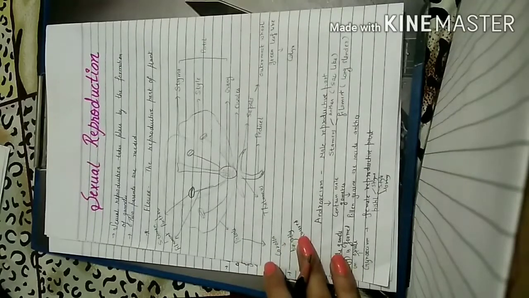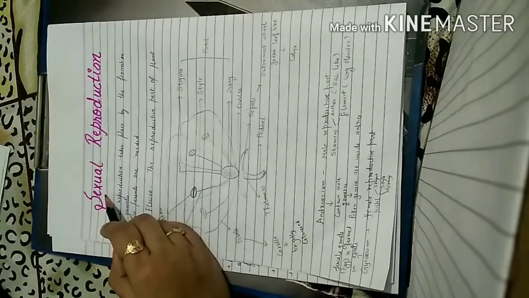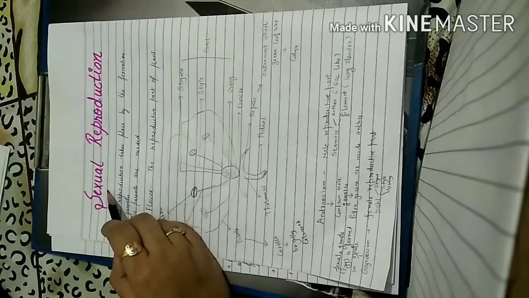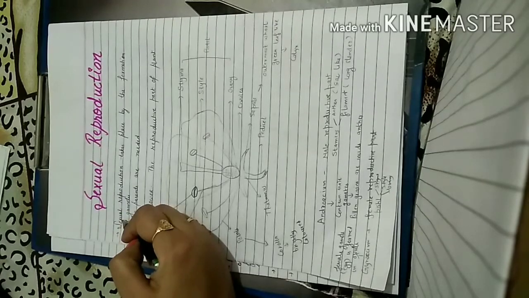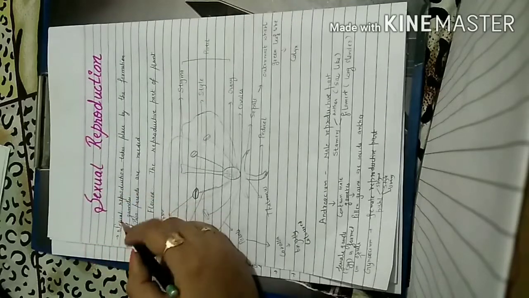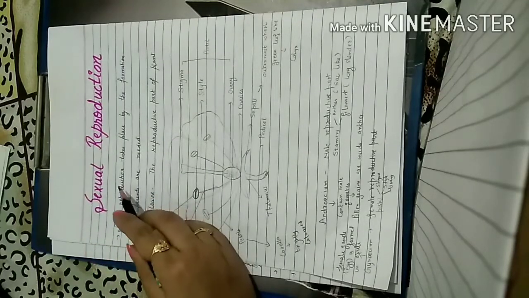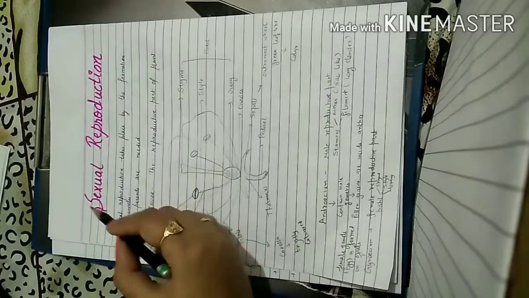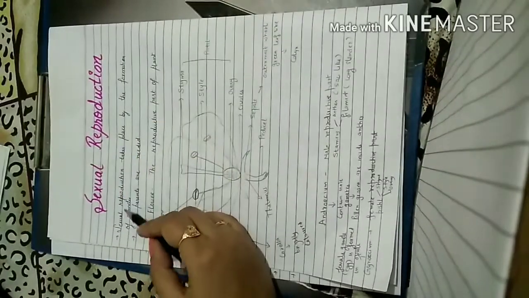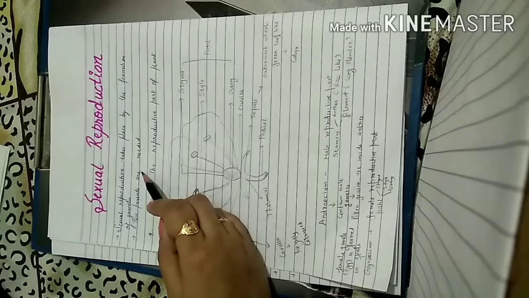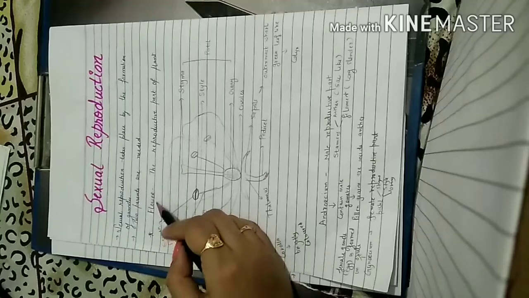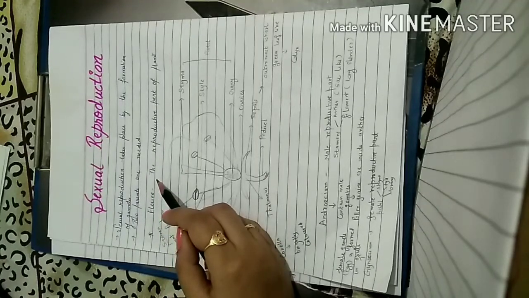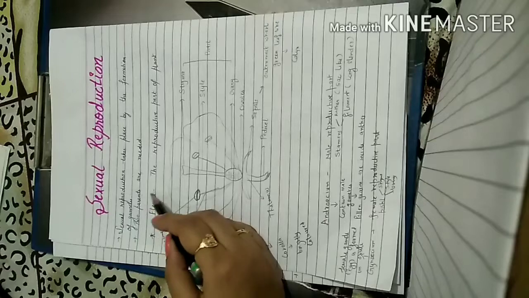Now we will study the next process, that is the sexual method of development of plant. We have already studied the differences between asexual and sexual means of development of plant. Let us study this process in detail now. Here we know two parents are needed and there is the need of gametes. So it takes place by the formation of gametes, and two parents are needed in this process. Now before studying this process in detail, we must know the flower, that is the reproductive part of the plant. So we should know its detail.